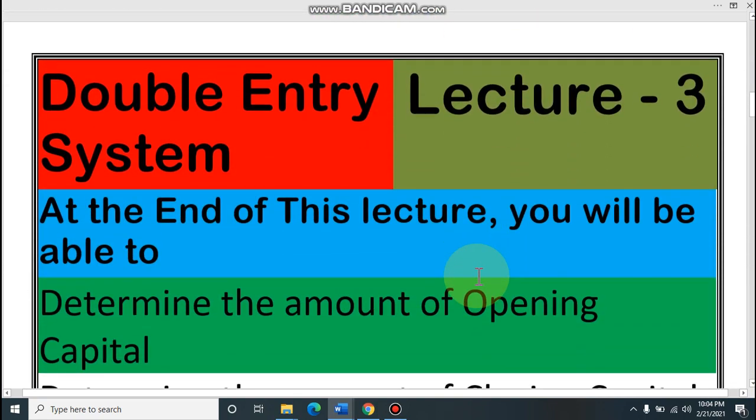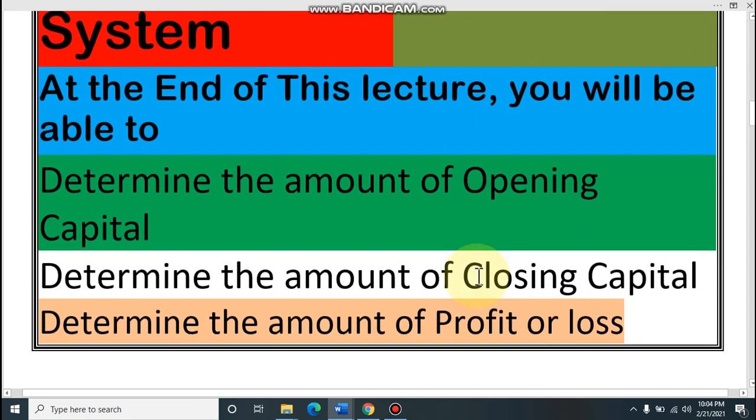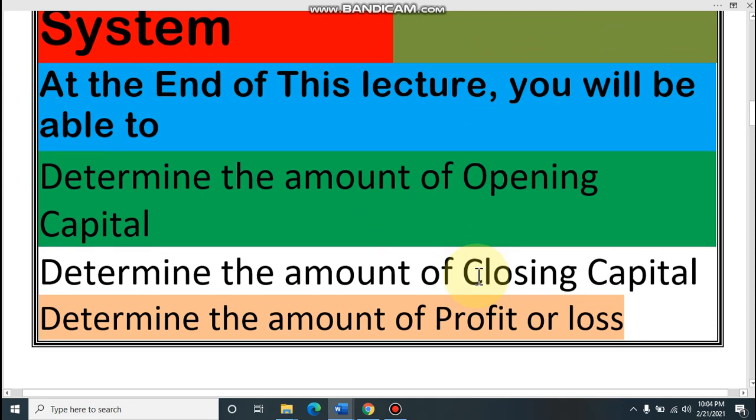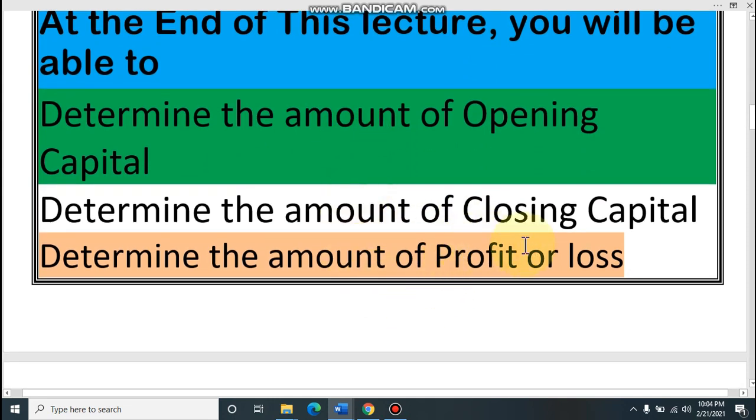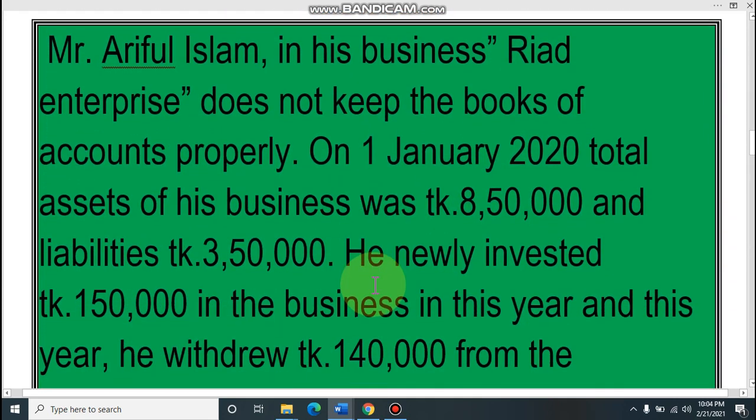Dear student, today we will discuss the double entry system. This is our third lecture on this chapter. At the end of this lecture, you will be able to determine the amount of opening capital, the amount of closing capital, and the amount of profit or loss. Dear student, let's come to our class and see the question.